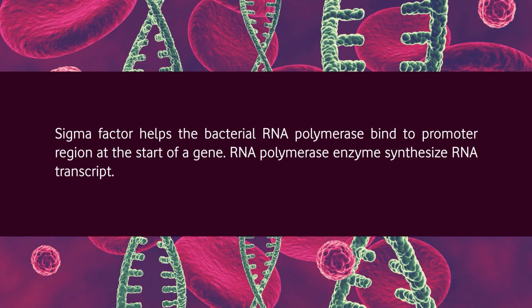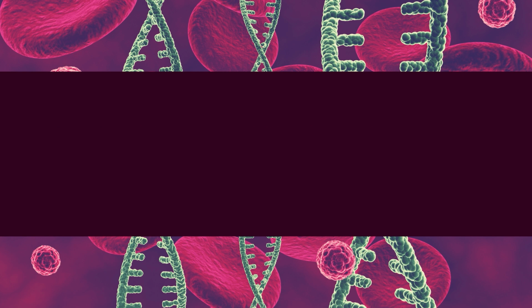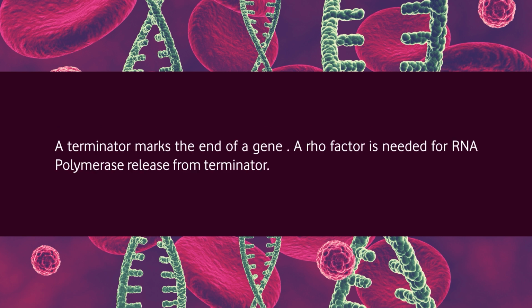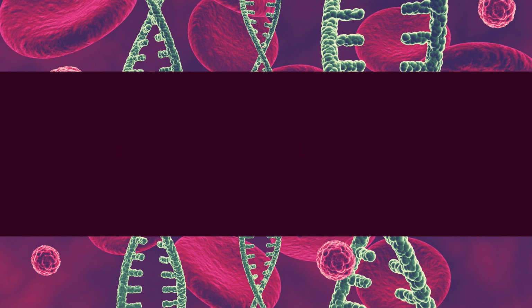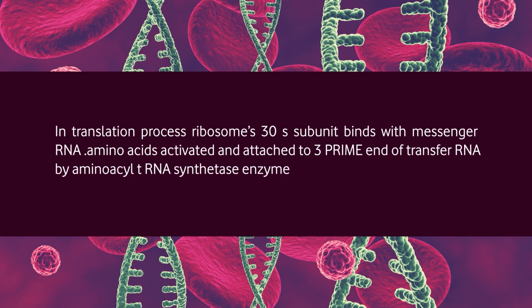Sigma factors help the bacterial RNA polymerase bind to the promoter region at the start of a gene, and the RNA polymerase enzyme synthesizes the RNA transcript. A terminator marks the end of a gene. A rho factor is needed for RNA polymerase release from the terminator. In the translation process, the ribosome's 30S subunit binds with messenger RNA, and amino acids are activated and attached to the 3' end of transfer RNA by the amino acid transfer RNA synthetase enzyme.